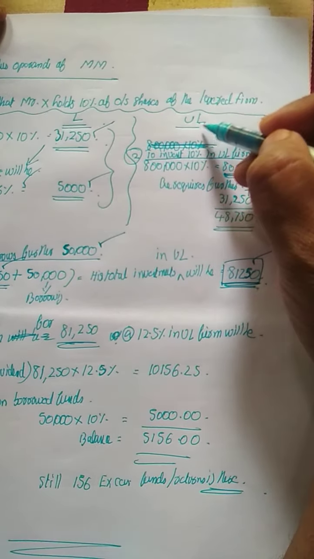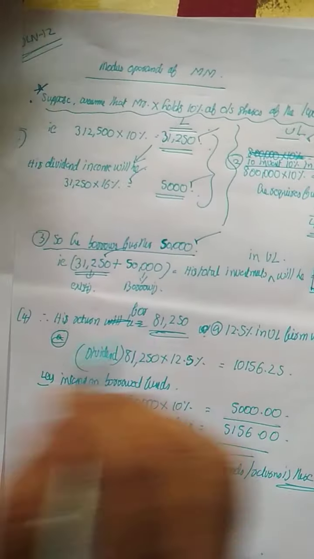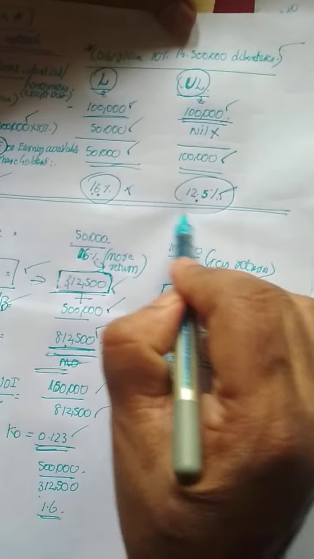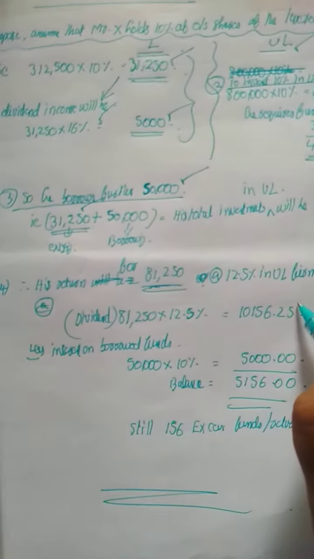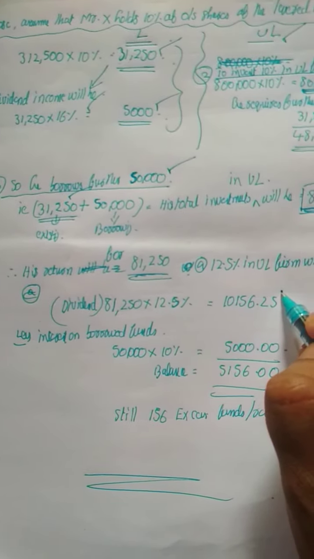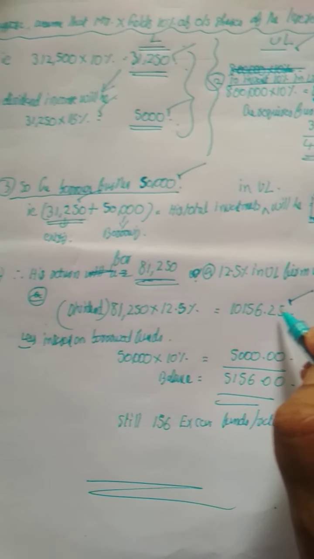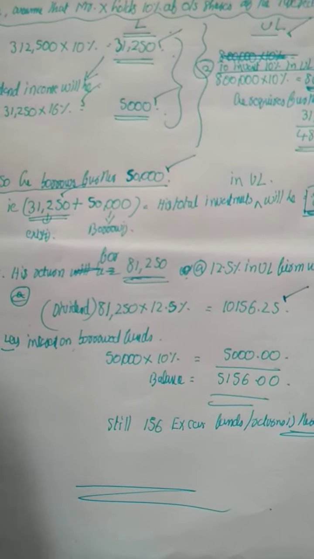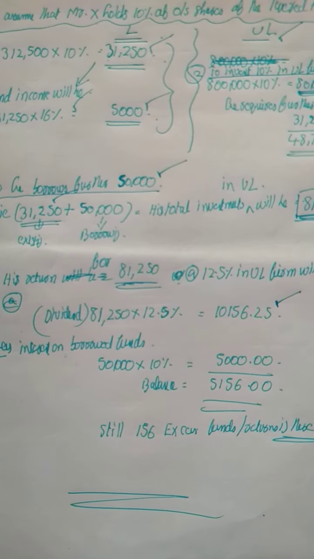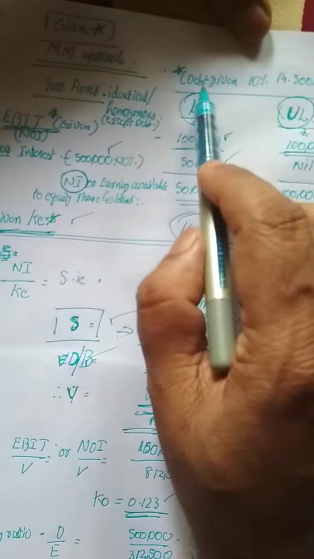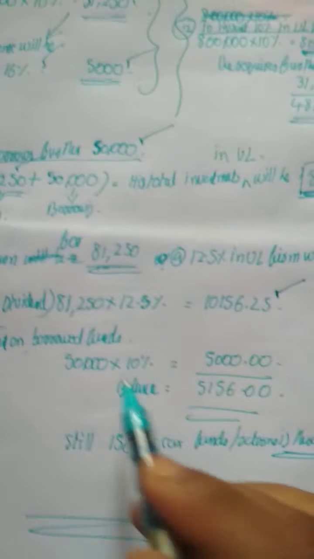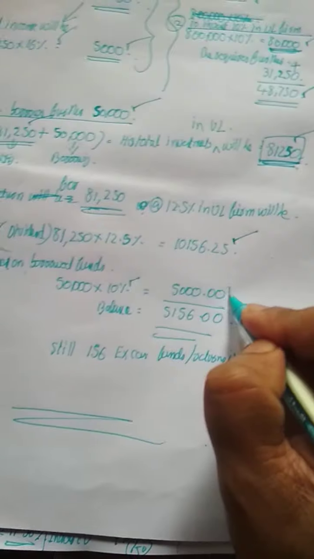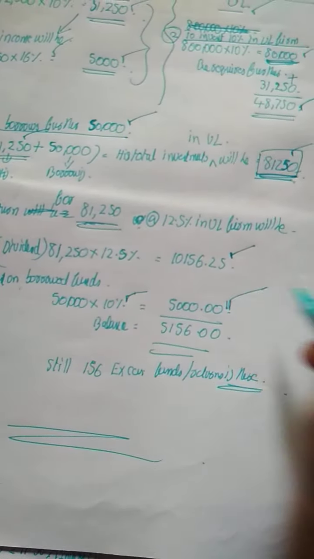With 81,250 rupees of investment in the unlevered firm, how much will he get as return? In the unlevered firm, the return is 12.5%. So 81,250 into 12.5%, he will get a return of 10,156. What is the interest you have to pay for borrowed funds? In the levered company we are paying debt at the rate of 10%. So you have to pay interest on borrowed funds at 10%, which will become 5,000.